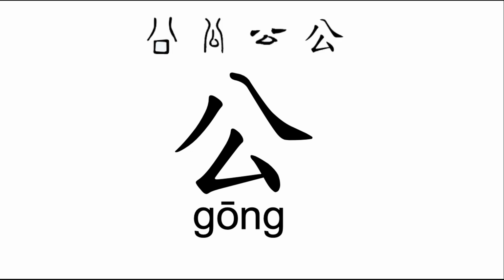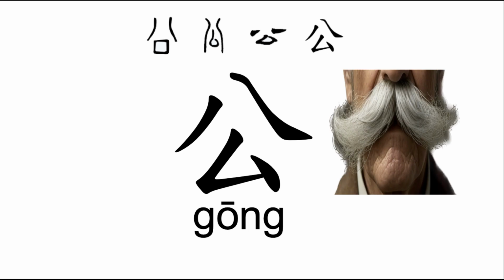The character 公 has several different applications, each with slightly different definitions. We'll start with the easiest to remember and understand definition. The two strokes at the top of the character look like the mustache of an older man, so the character 公 is used as a respectful title for adult males. For example, the former leader of Taiwan, Chiang Kai-shek, was often referred to as ex-President Jiang 公.